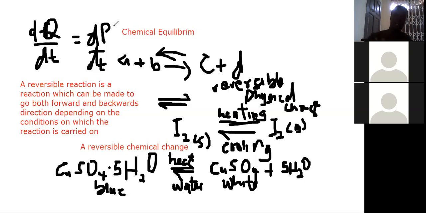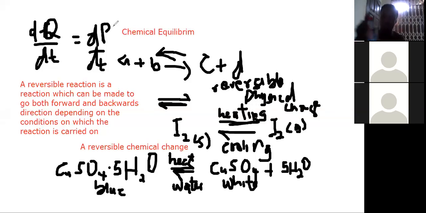And so when a reversible reaction is in a closed system, it is assumed to be in a dynamic equilibrium. Now, when we say a dynamic equilibrium, we are saying that a dynamic equilibrium is reached when the composition, that means the makeup of the reactant mixture, remains constant and does not change with time. Are you getting it?